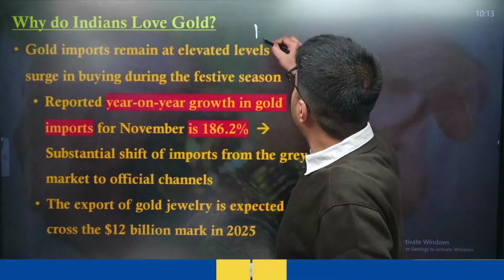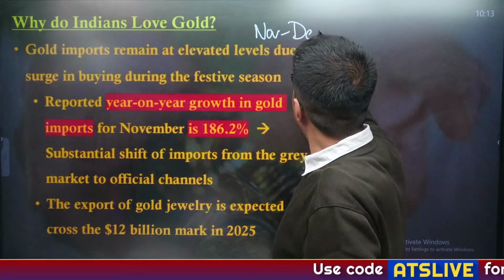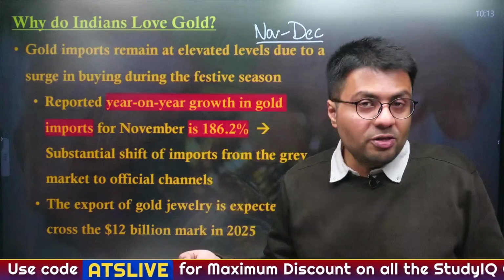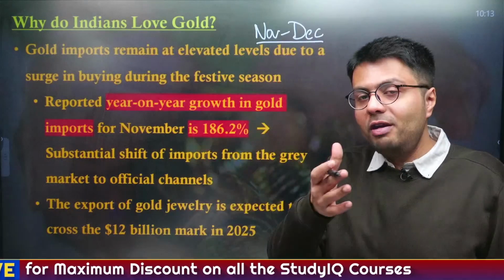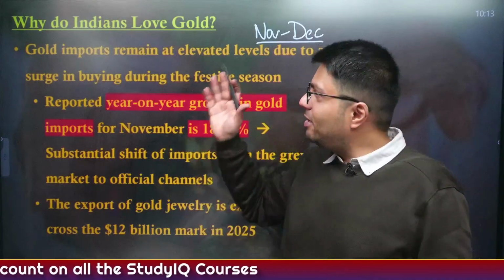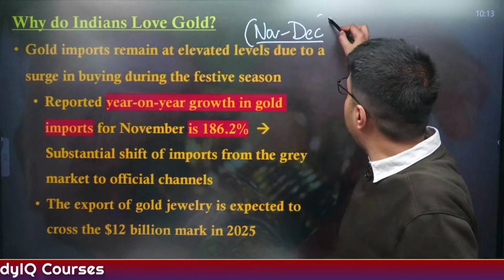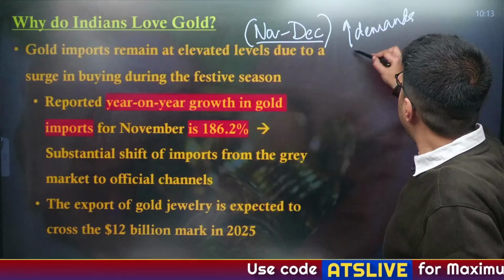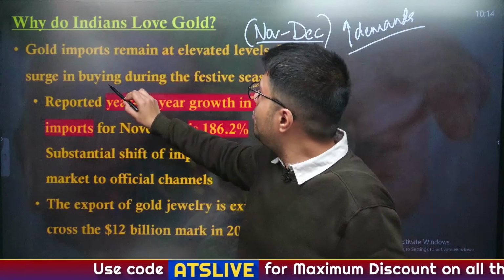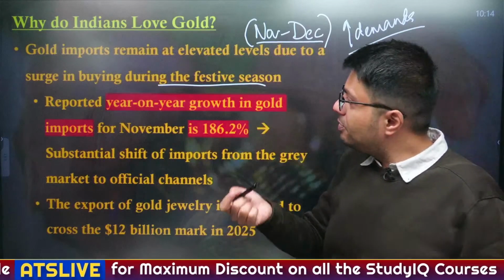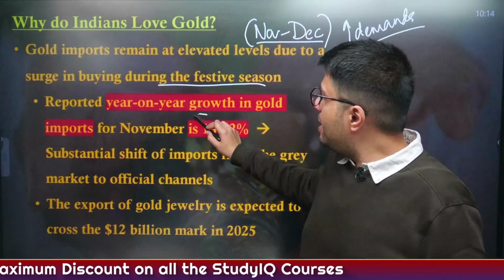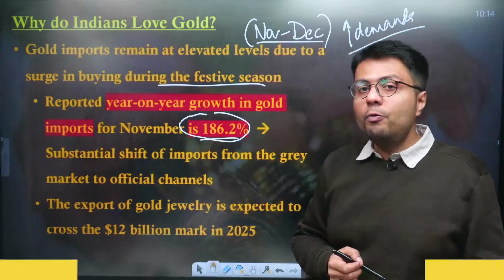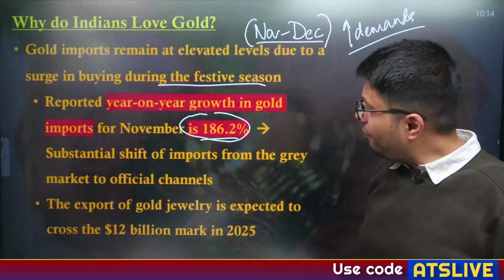Now, there are other factors as well. Traditionally, in the months of November to December, India witnesses what is called the wedding season. In these months, people prefer to get their sons and daughters wedded, and for that purpose, they require a large amount of gold jewelry. Traditionally, in these months, we have seen the demand for gold increase manifold. And that is why, in addition to the reduction in import duties for gold, due to the festive season, we have seen demand for gold increase, and gold imports registered a year-on-year growth in November of 186.2%. That is close to twice the demand of usual times.